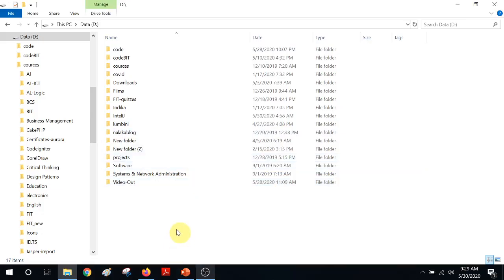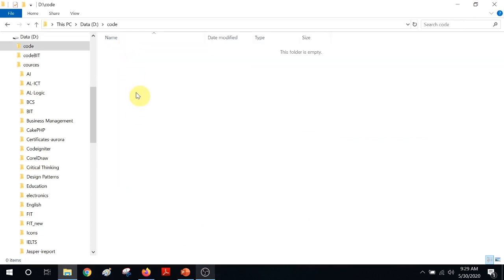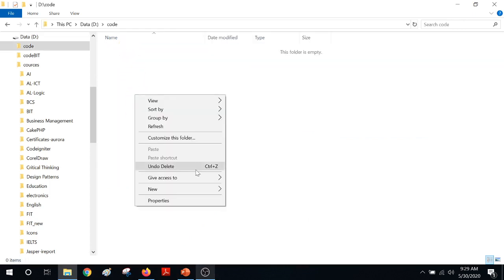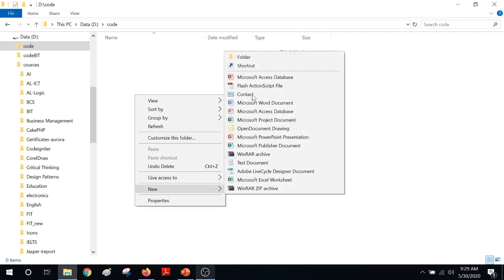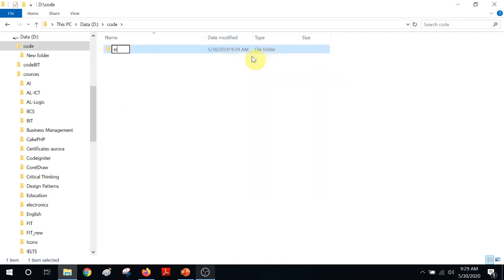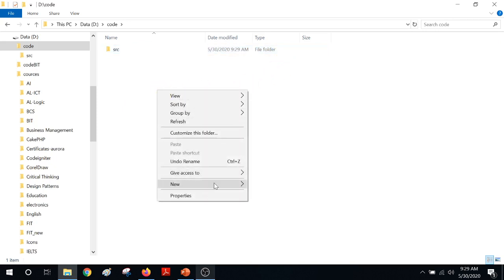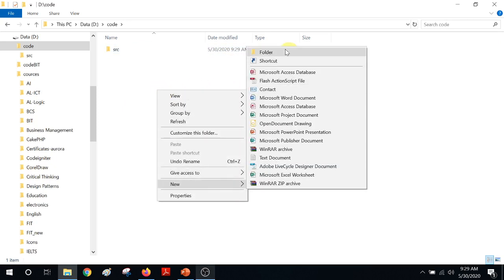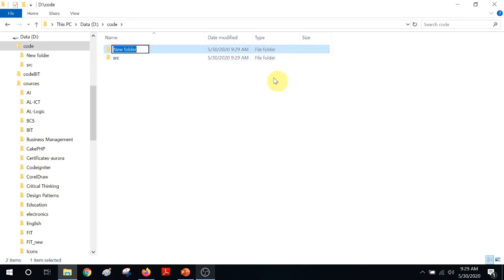Right, so I'm going to do all my codes in the code folder. Under the code folder, again we are going to use some best practices. I'm going to create a folder called src. That is where all my source code is going to be. Again, I'm going to create another folder. Let's call it bin. That is where I'm going to create all the classes, because that is a best practice: separate your source code and the compiled binary or class code.